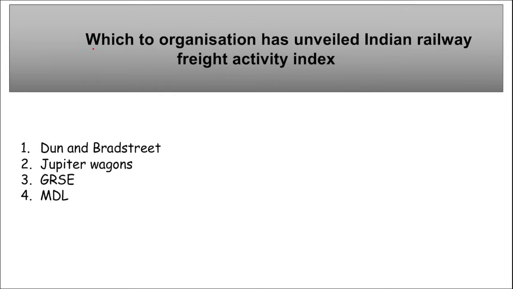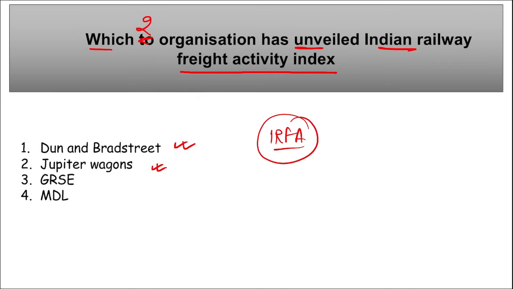Next, which two organizations have unveiled the Indian Railway Freight Activity Index? So two organizations, which are they? Dun and Bradstreet and Jupiter Wagons. Remember, these two organizations recently unveiled IRFA, that is the Indian Railways Freight Activity Index.